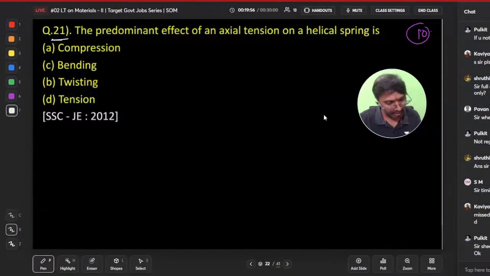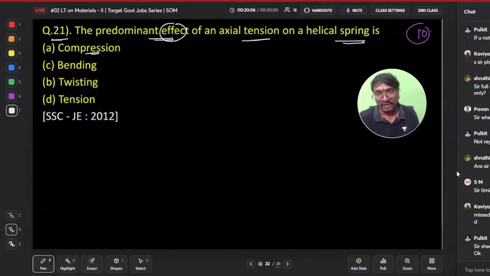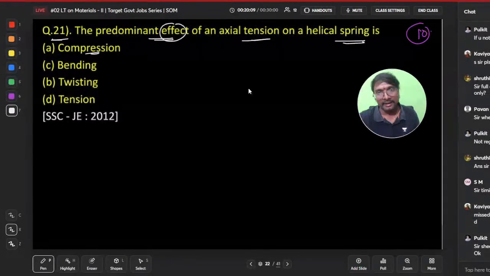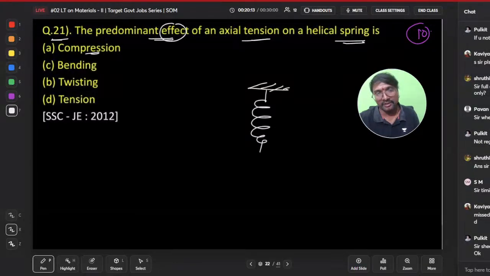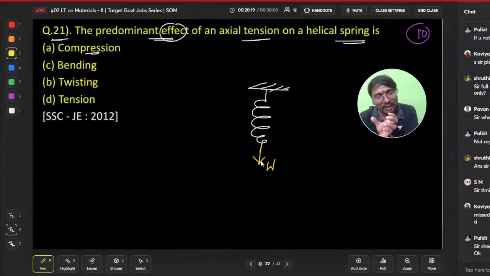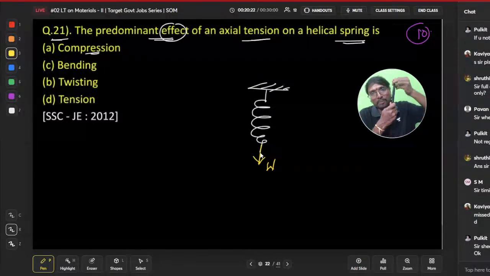Yes, Garu Kumar, Harvind also answered correctly. The phenomenon, effect of an axial tension in a helical spring is, right? What will it do if you just observe? Whenever it is a spring, this is your spring. Now if you are pulling this spring in the downward direction, these wires may get twisted easily.